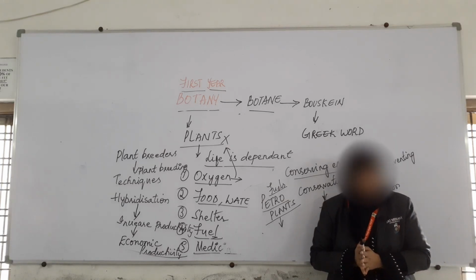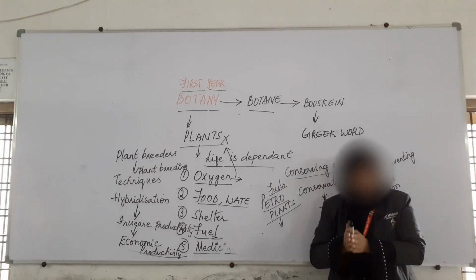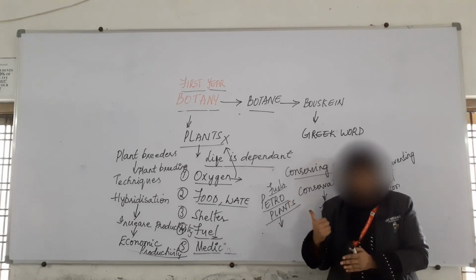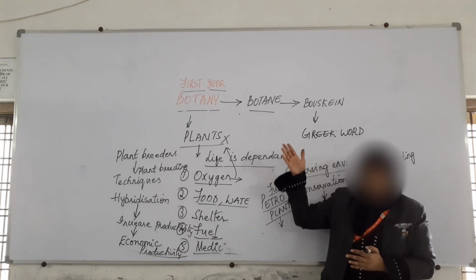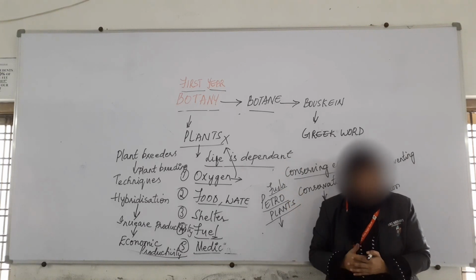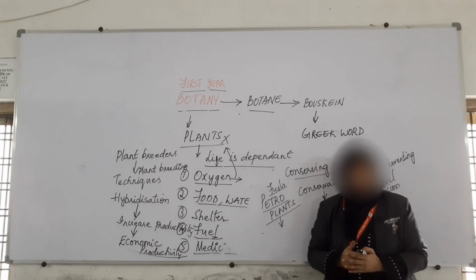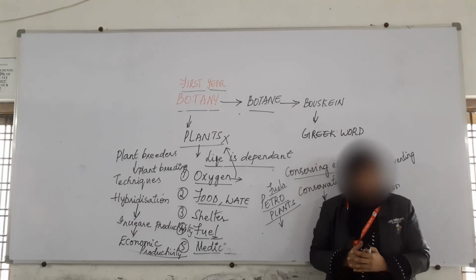When we study about those plants, only then will we be able to tell which plant will give us fuel and all. So these are the general basic things which plants are providing us. And when we study in detail about those plants, only then will we be able to know.